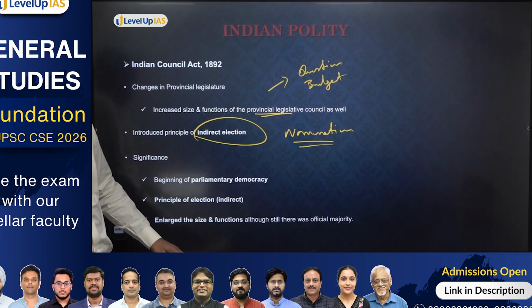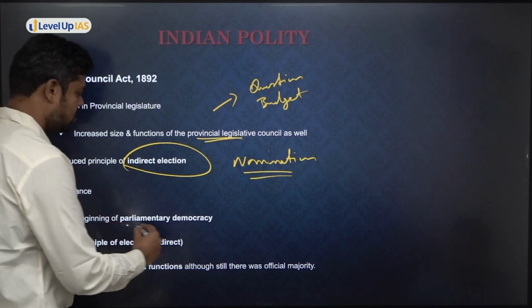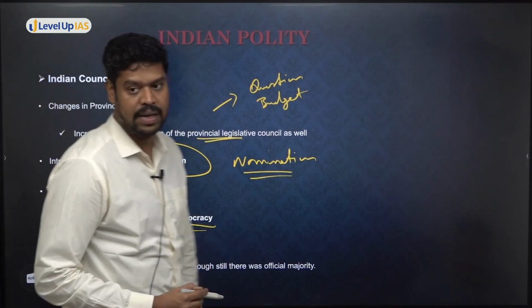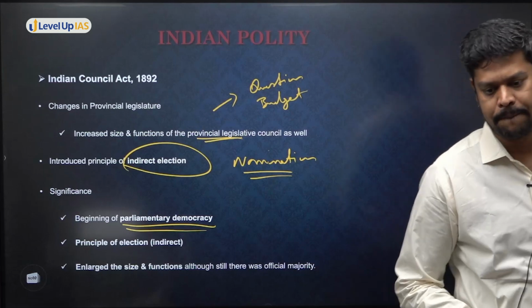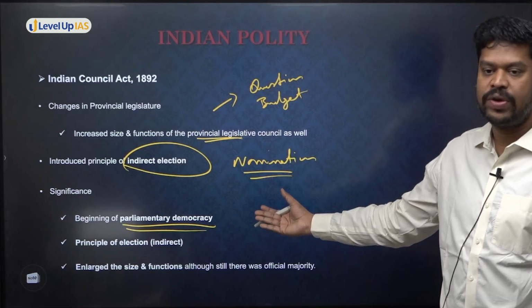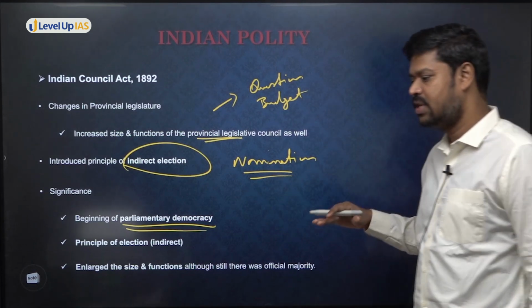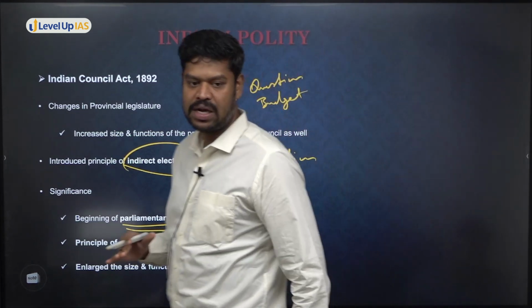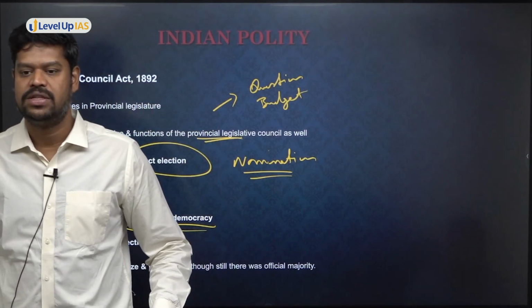So what is the significance of this particular act? Now you can say this is the beginning of what is called parliamentary democracy. Why is it called the beginning of parliamentary democracy? Because now they are allowed to ask questions. This is very, very important. One of the important areas of parliamentary democracy is that the executives have to be made accountable. Now, how do you think that the government can be made accountable by the legislature?